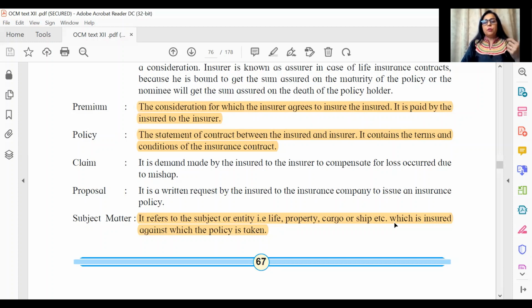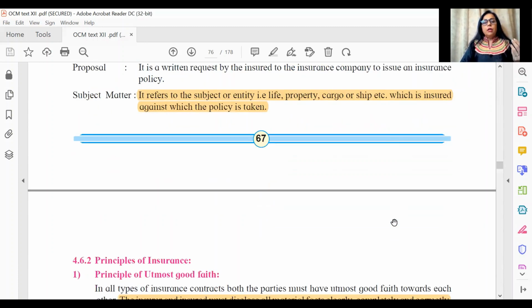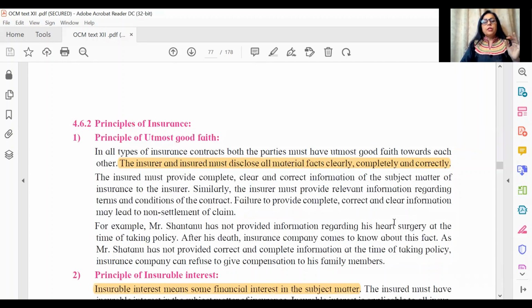It could be life, it could be property, it could be cargo on a ship, etc. All right, so they're giving examples of life, fire, and marine insurance. So this is how you have it, please mark the objective and subject matter.